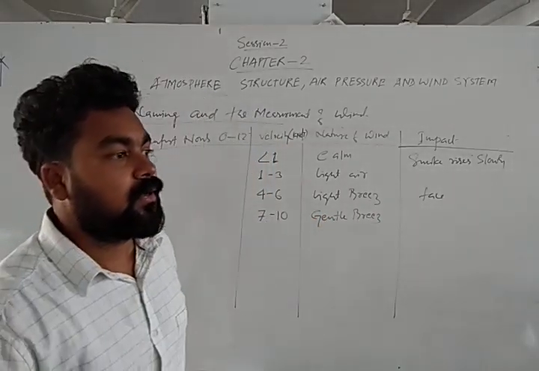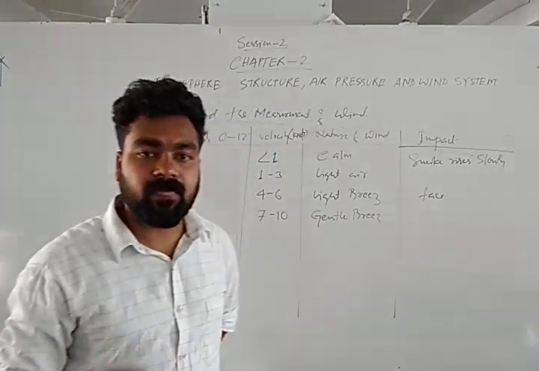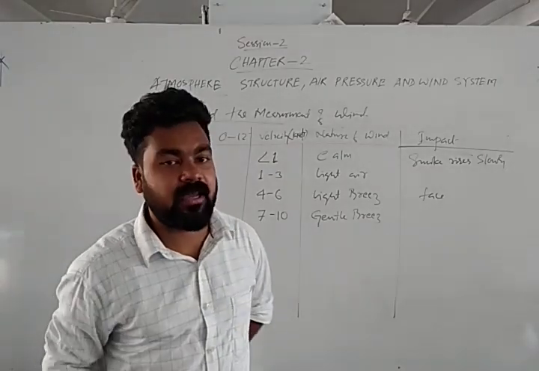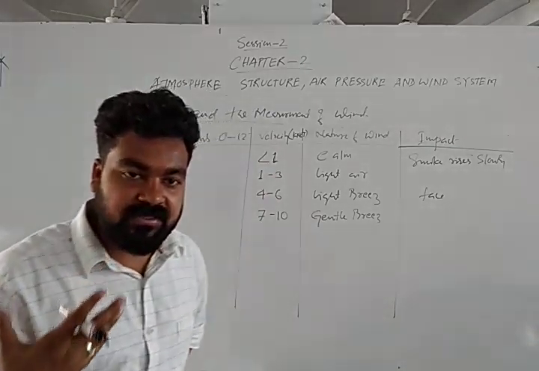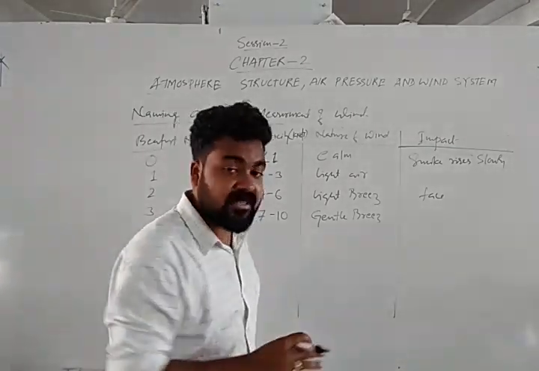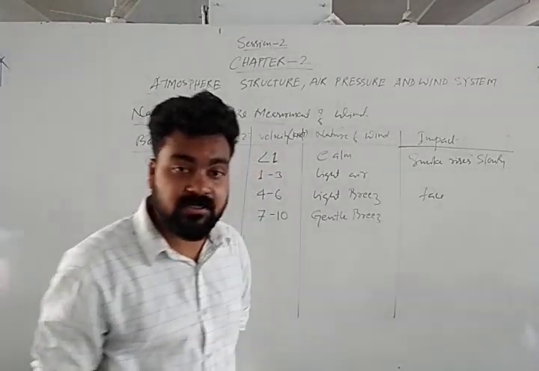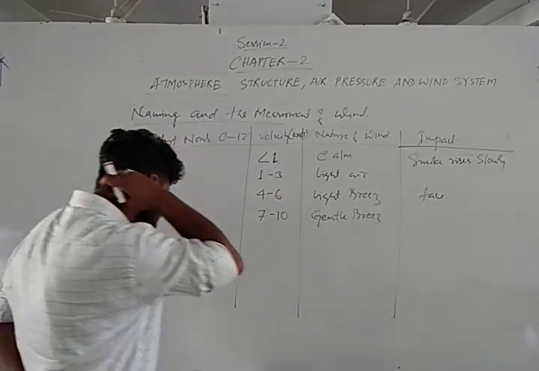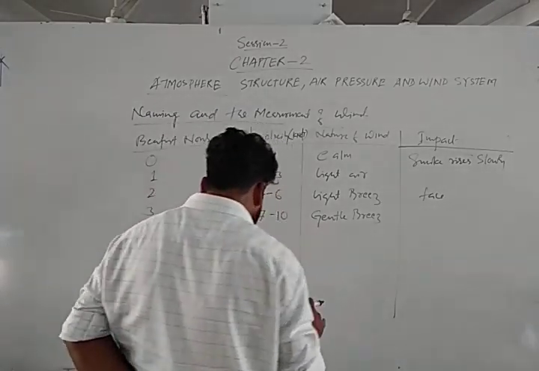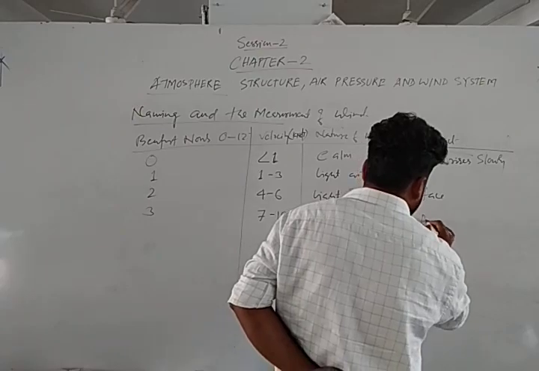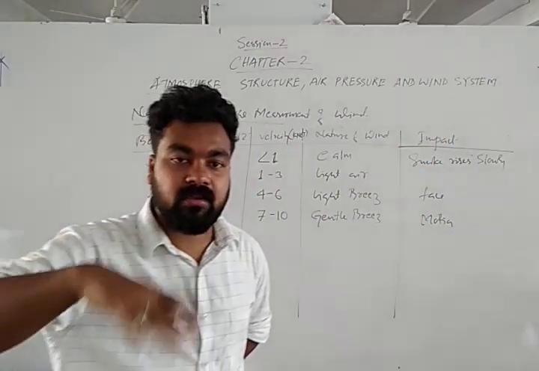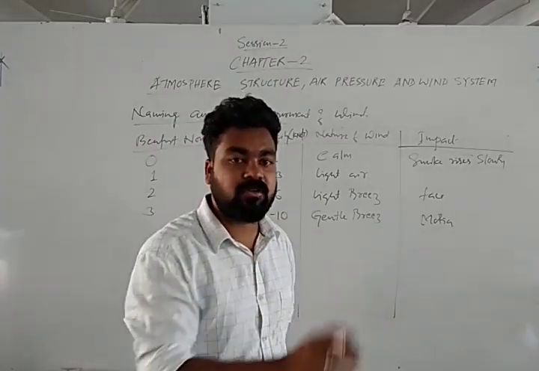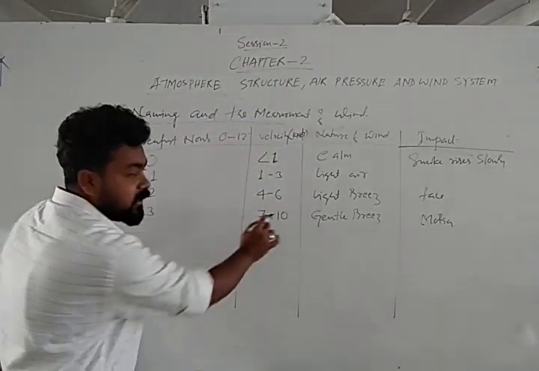Suppose we are in the beach area. During the evening time, sometimes in the morning time, when we feel the air in our face, then we can come to know these are the light breeze. That means velocity is from 4 to 6, not very much. So 7 to 10, it will come gentle breeze. Gentle breeze means leaves are in motion. So when the leaves are shaking slowly and slowly, that means they are in motion. That means we can come to know velocity is 7 to 10.